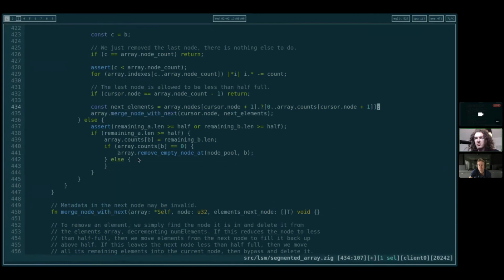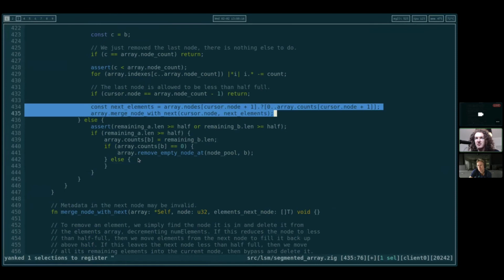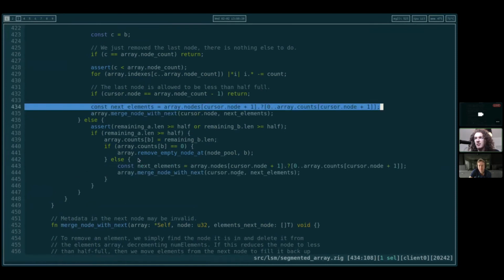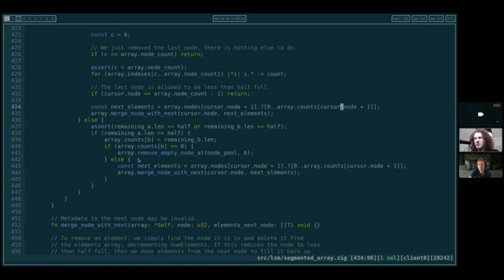Next elements is going to be the same thing pretty much. We haven't updated this for this branch yet currently. It's not cursor at node plus 1 that's the issue.